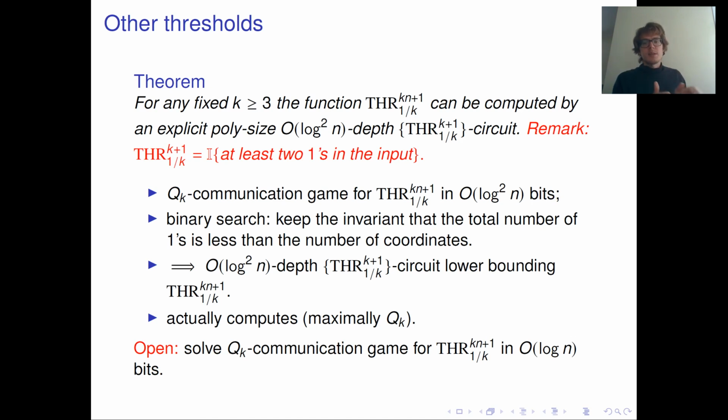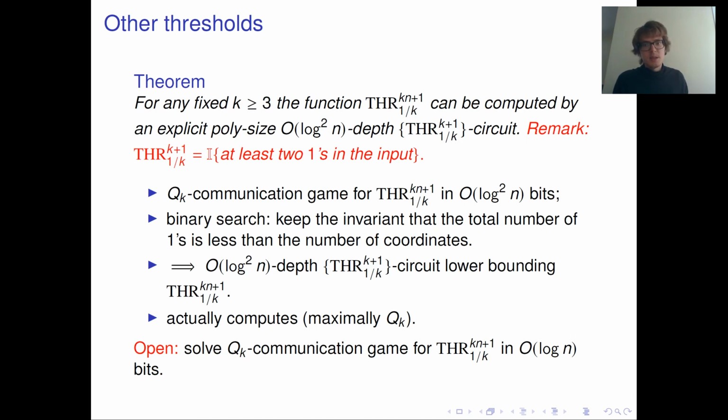while maintaining this invariant. But we should decide which of the two parts satisfies this invariant, right? We know that one satisfies it, but which one?